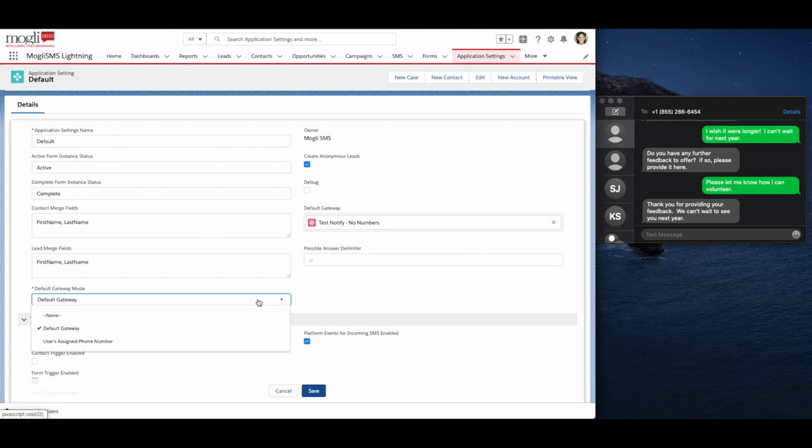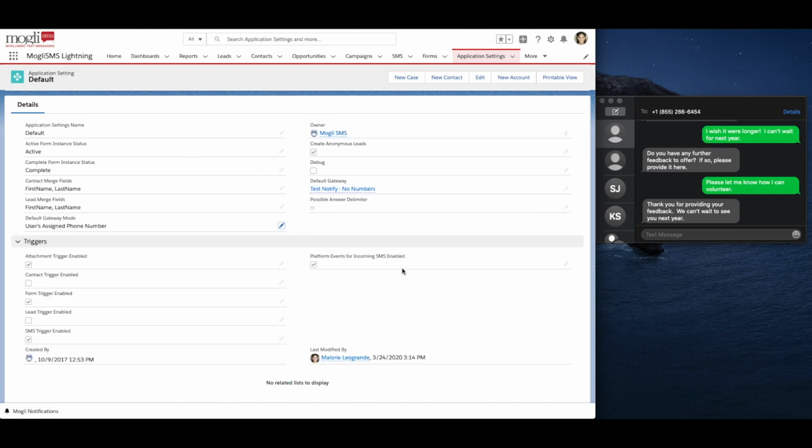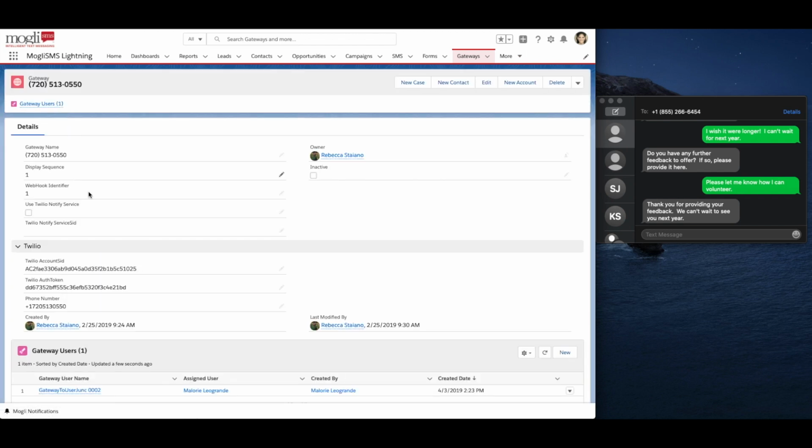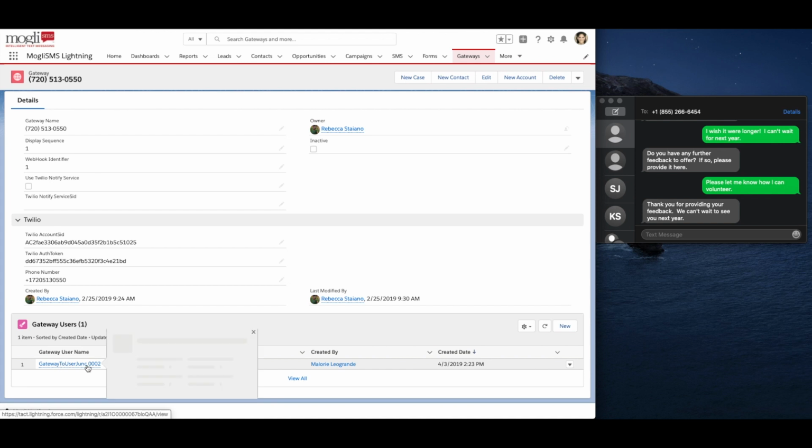In the event that we did want to assign gateway numbers, we would click Users Assigned Phone Number, Save, and then we would navigate to the Gateways tab. Let's say that we wanted to make it so I myself only had access to send from this number here. I'm going to click into that gateway number and take a look at the gateway users.